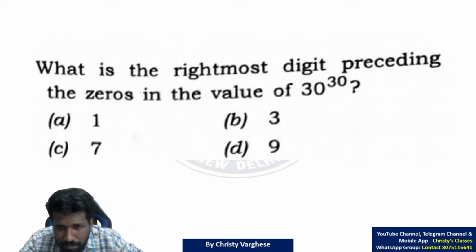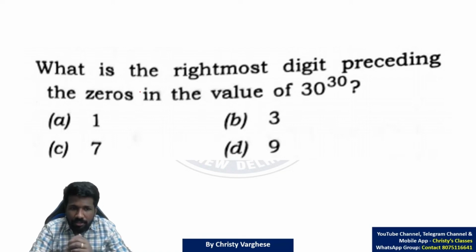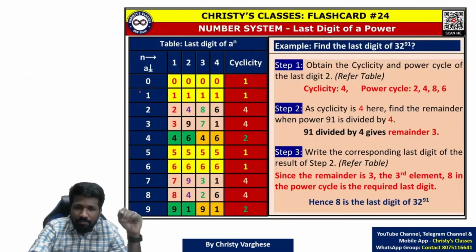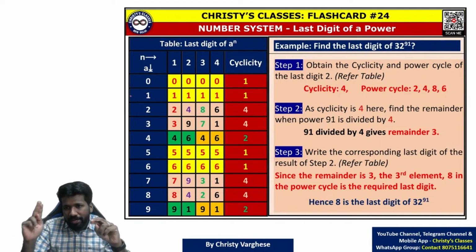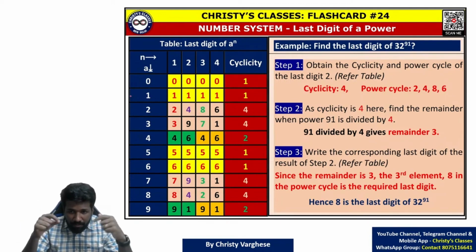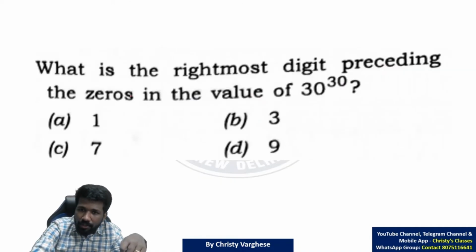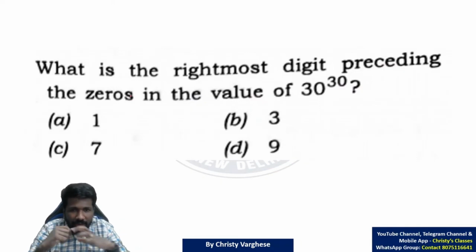So the next question, number system, another question. Here the idea needed is, we have discussed before exam also, I told you, go through this flashcard. This flashcard based 2 questions were there. Finding last digit of a number based 2 questions were there. Many videos on last digit of power we have discussed already in this channel. If you want, you can check them out. So here how that is helpful I will explain.